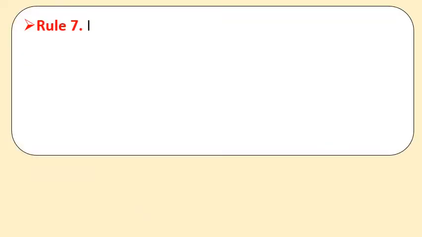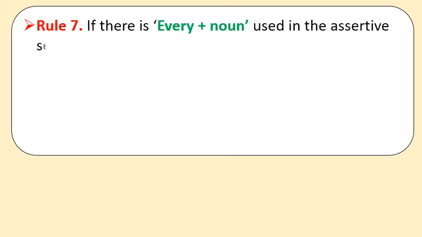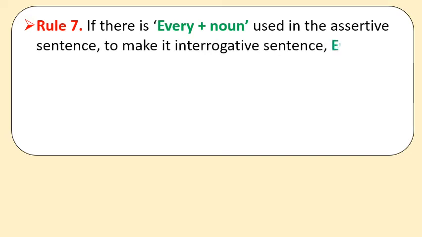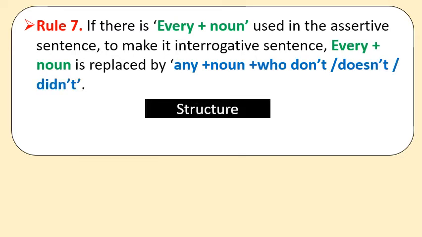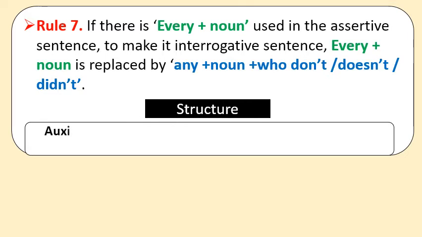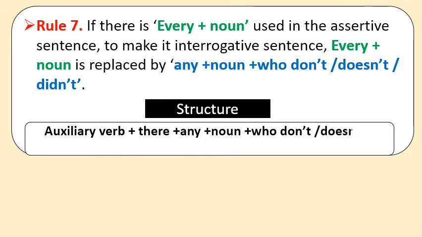Now let us see rule number 7. If there is "every" plus noun used in the assertive sentence, to make it an interrogative sentence, "every" plus noun is replaced by "any" plus noun plus who, don't, doesn't, didn't. So the structure of the interrogative sentence will be: auxiliary verb plus there plus any plus noun plus who, don't, doesn't, didn't plus extension, meaning rest of the sentence, plus question mark.